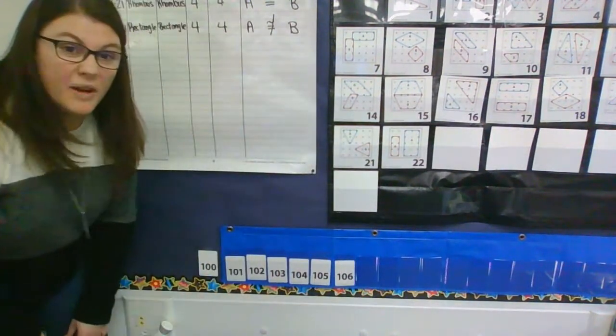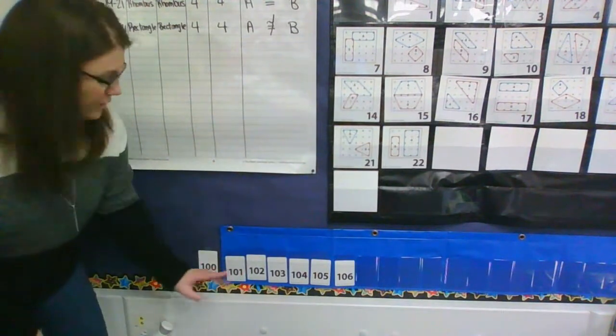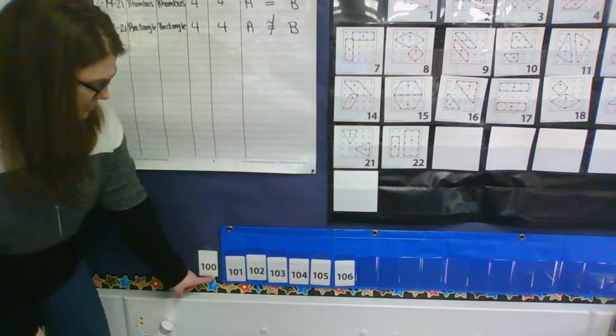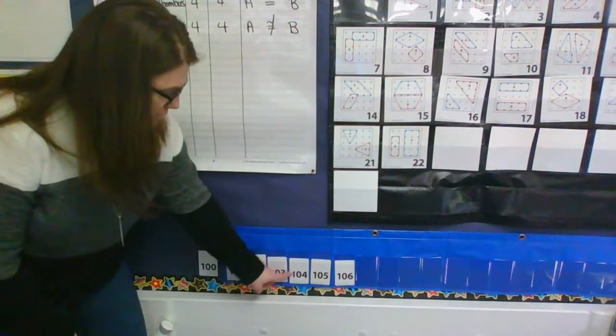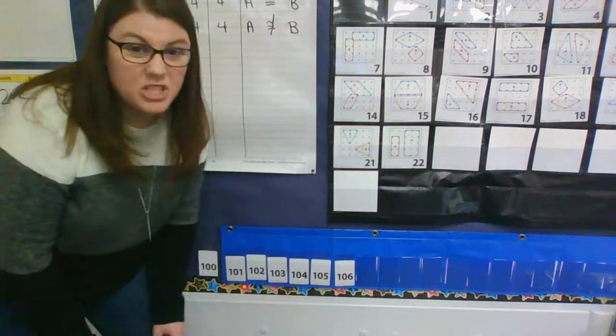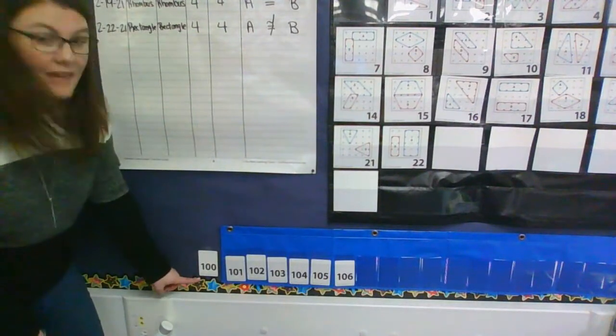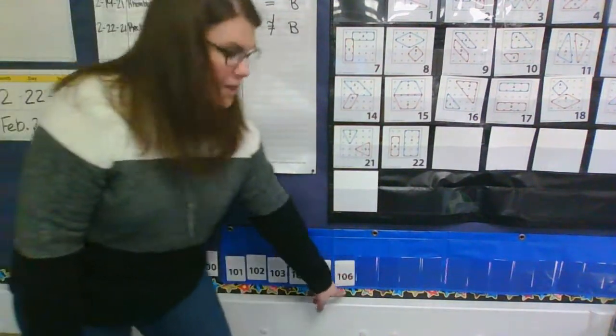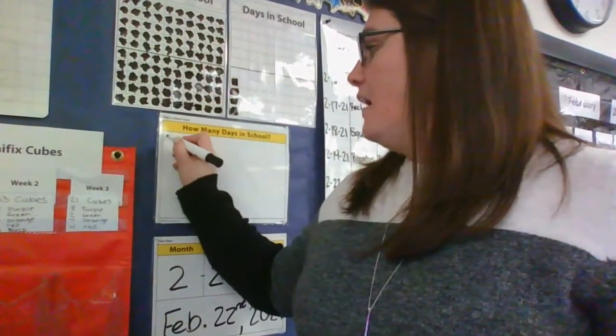Remember, we can quickly count new numbers in order if we pay attention to that ones place that goes 0, 1, 2, 3, 4, 5, 6. And then we just have to pay attention to what numbers are in the tens and the hundred spot. All right? Day 106. Oh my gosh, I can't believe 106 days. I know I say this like every day, but every day is just like a new amazing day with you adorable people. Okay, when we write the number 106, we have a 1, 0, 6. We can write out the word as 100.